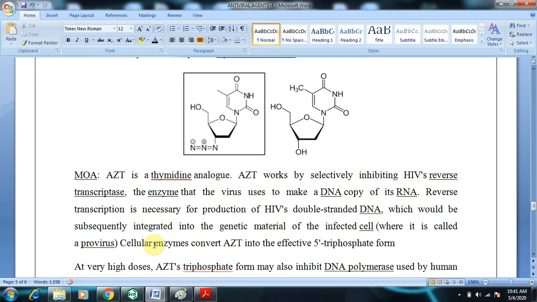So the active form is AZT triphosphate. The OH group will be triphosphorylated. This triphosphorylated form will be incorporated into DNA. So this activated form of AZT will inhibit the enzyme reverse transcriptase. If reverse transcriptase is inhibited, there will not be any synthesis of complementary DNA.